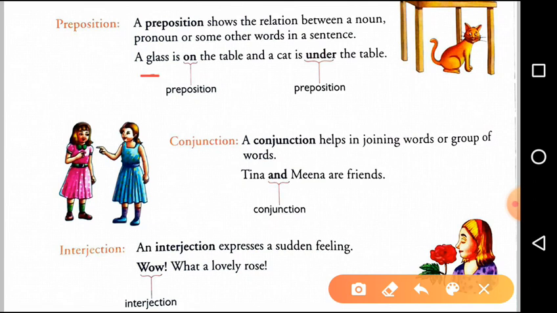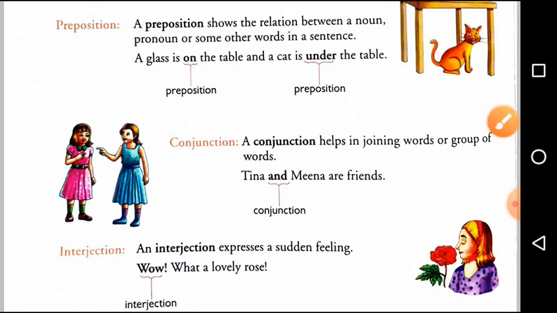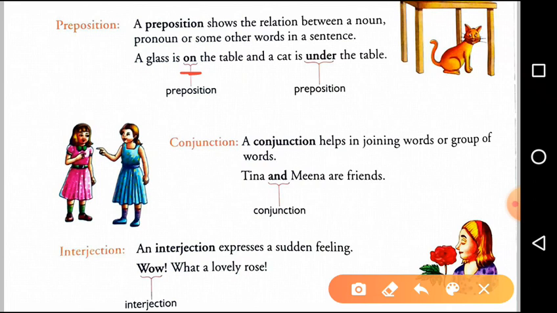See here, in this sentence, glass and table. Glass and table, these two words are nouns. And the word on tells us something about the position between glass and table. Where the glass is, on the table. What is the relation between the glass and table according to their place or position? On. The glass is on the table.